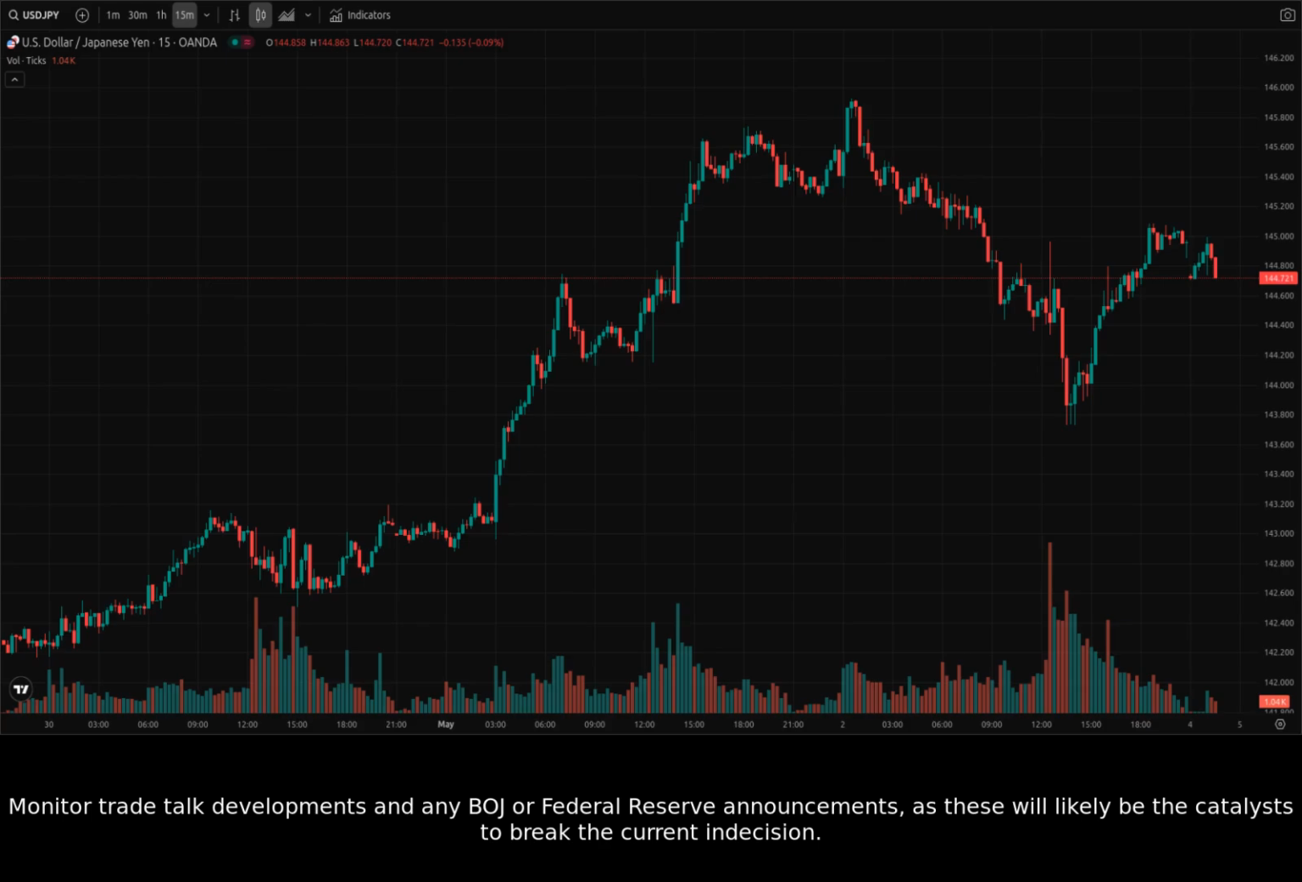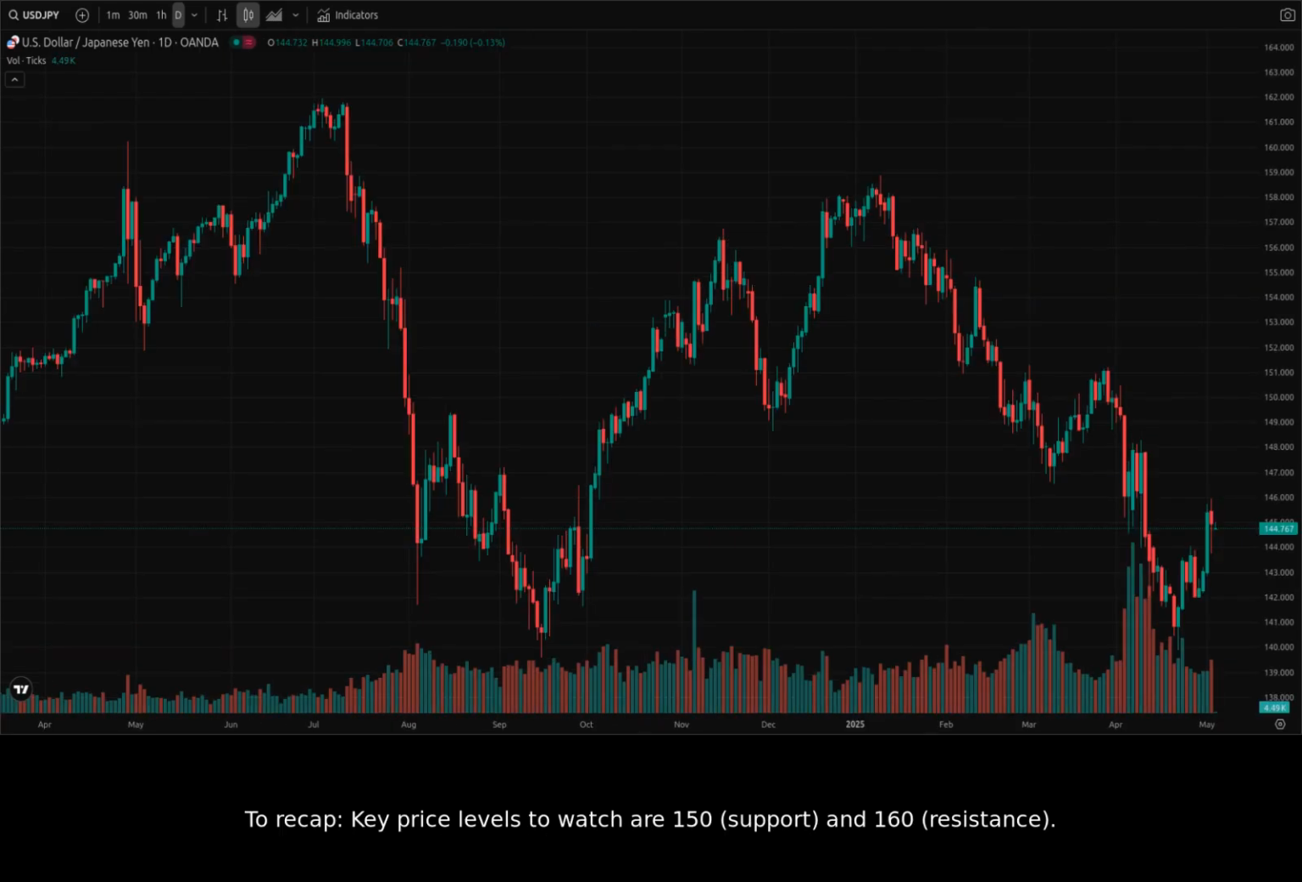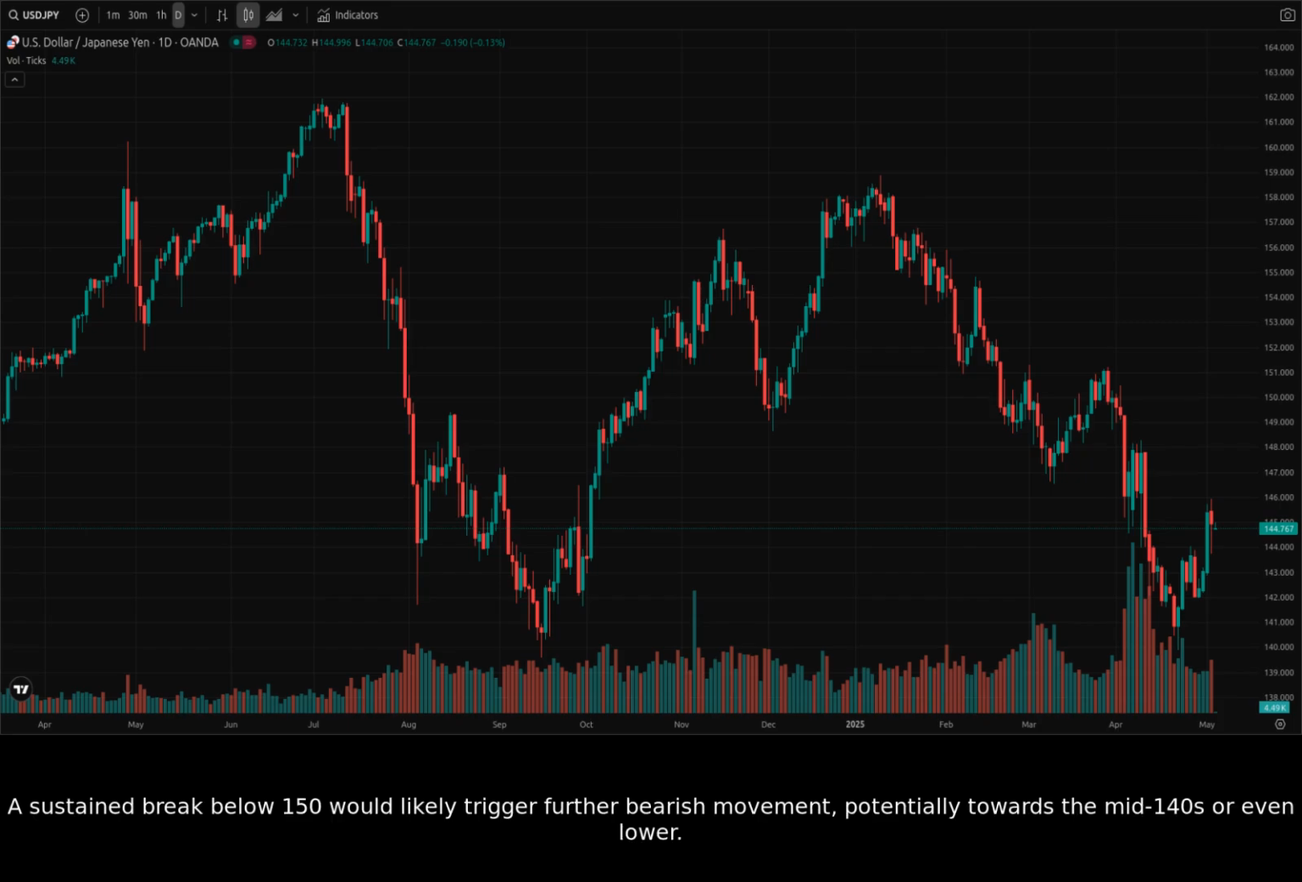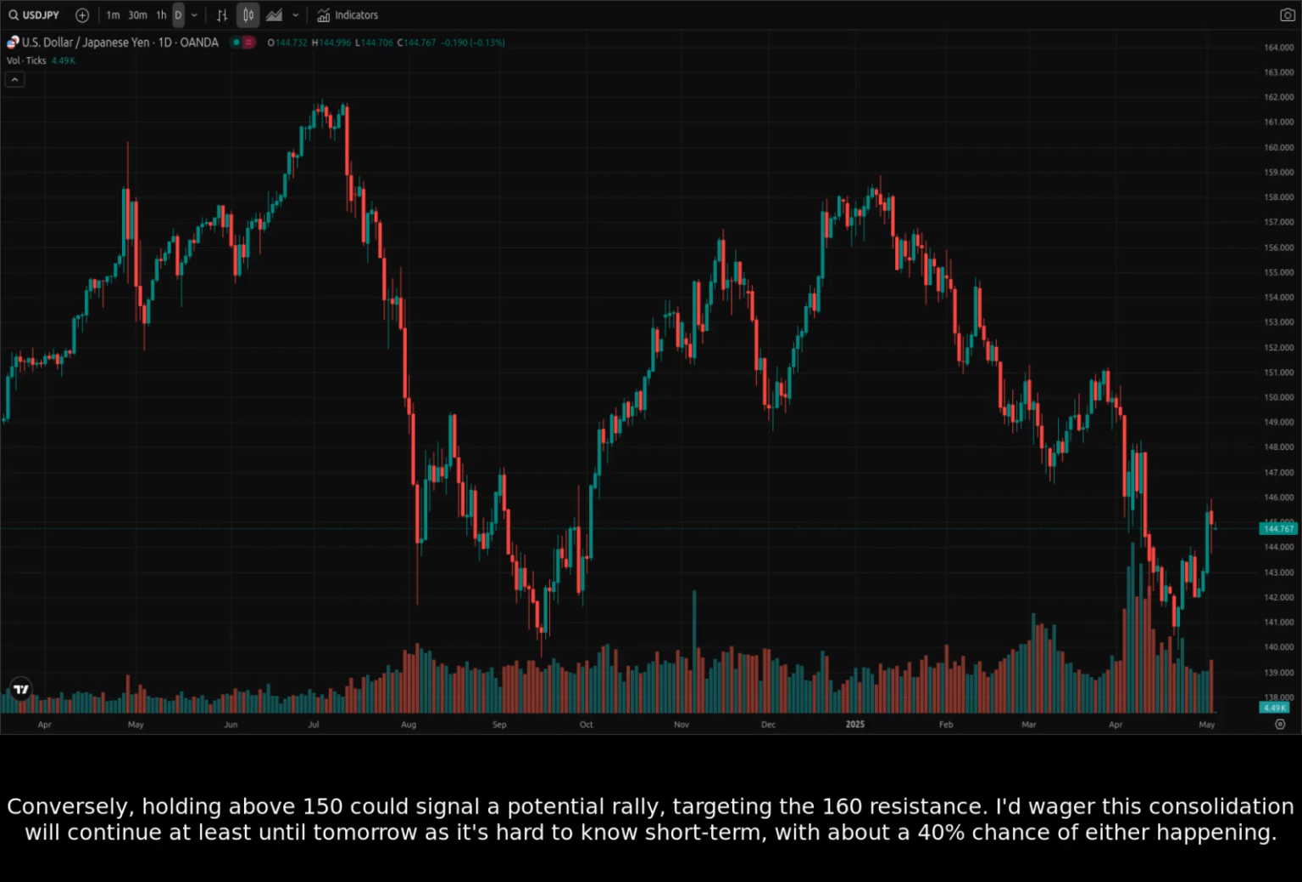Monitor trade talk developments and any BOJ or Federal Reserve announcements, as these will likely be the catalysts to break the current indecision. To recap, key price levels to watch are 150 support and 160 resistance. A sustained break below 150 would likely trigger further bearish movement, potentially towards the mid-140s or even lower. Conversely, holding above 150 could signal a potential rally, targeting the 160 resistance.